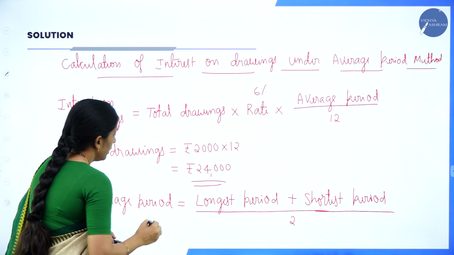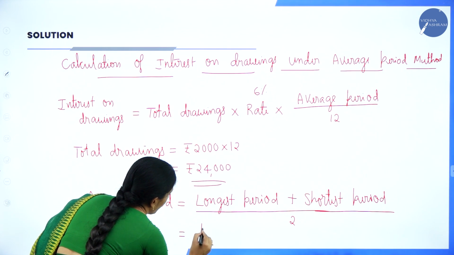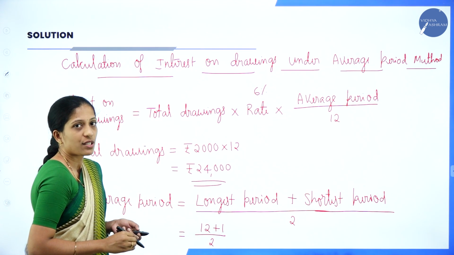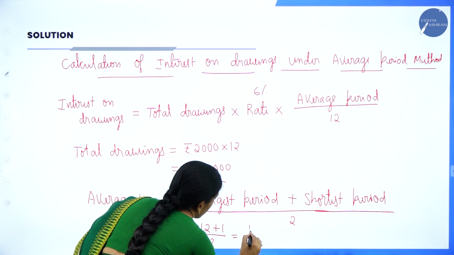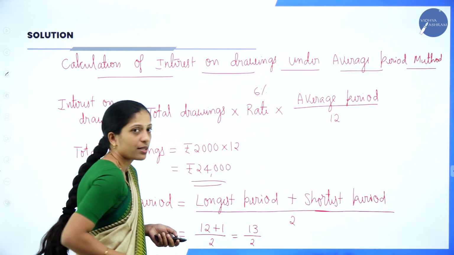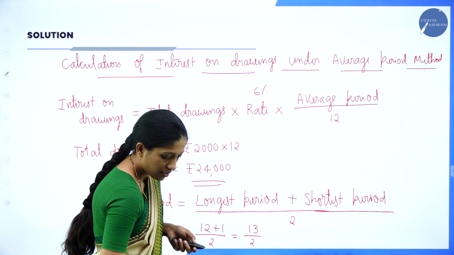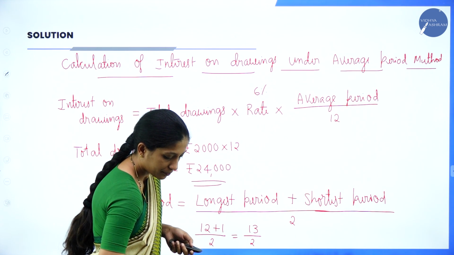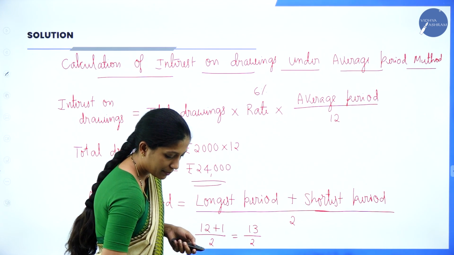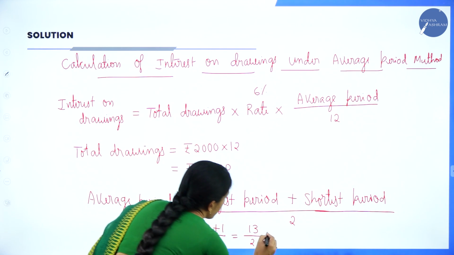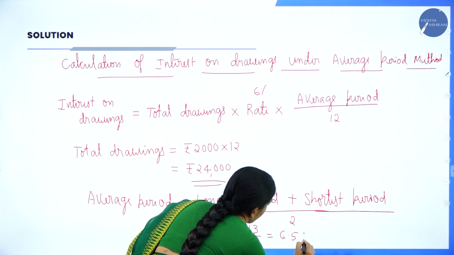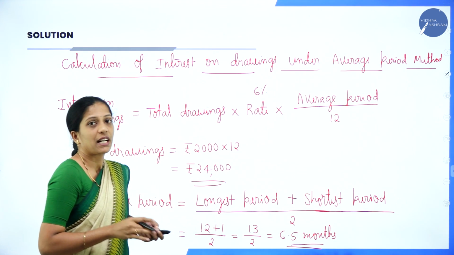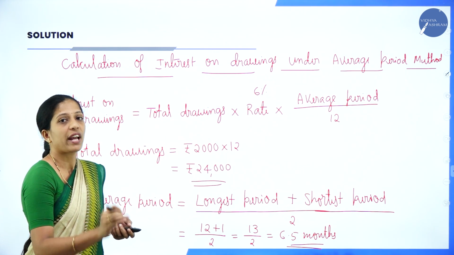Okay. So, now longest period is 12 plus 1 divided by 2. So, 12 plus 1 in the sense it is 13 divided by 2. So, how much is it? 13 divided by 2. So, it will be 6.5 months. So, this will be the average period when the drawings are made at the beginning of every month.